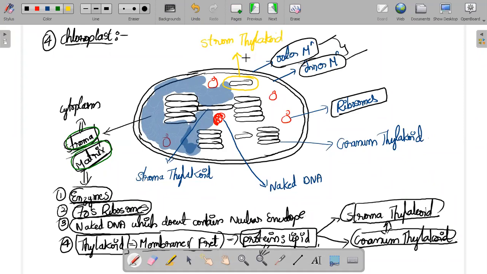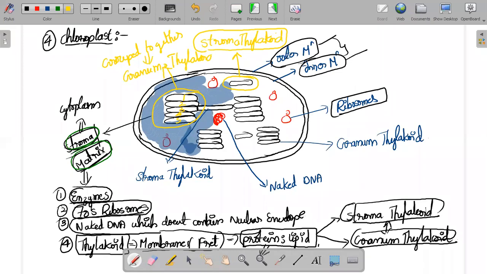That single one in the stroma, that type of thylakoid membrane is called what? Stroma thylakoids. If you see this area, how many thylakoid membranes are there? One, two, three, four, five. Five thylakoids are there. If the thylakoids are grouped together, that type of thylakoids are called granum thylakoids.